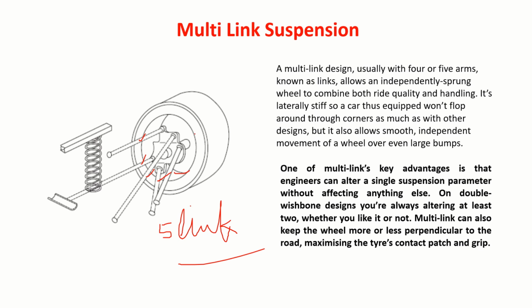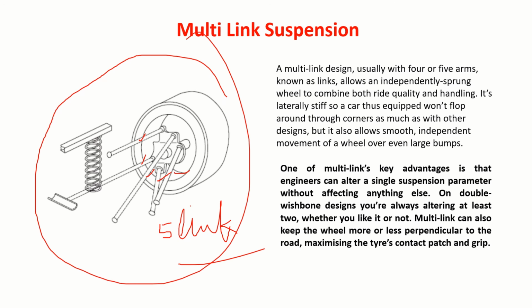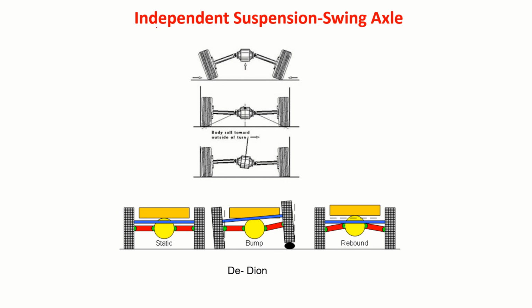What exactly it means is you want to adjust only the camber or caster, whatever it is. These parameters, toe, all this can be done independently. That's the whole idea here. So that is the multi-link suspension. Then there is another independent suspension system.